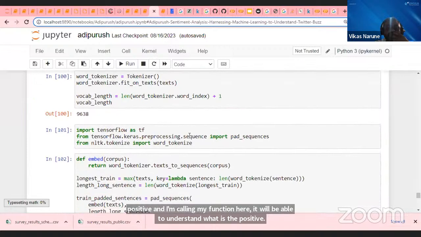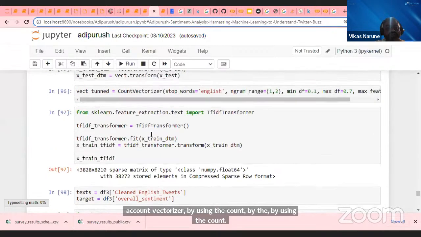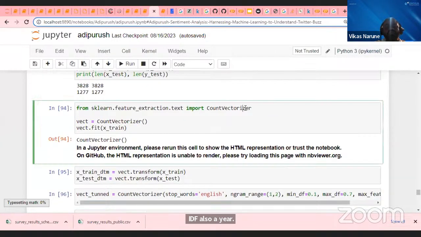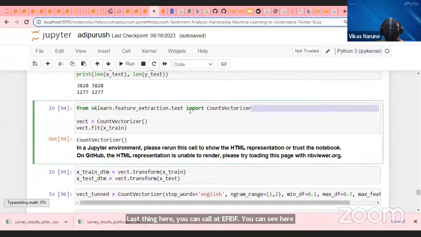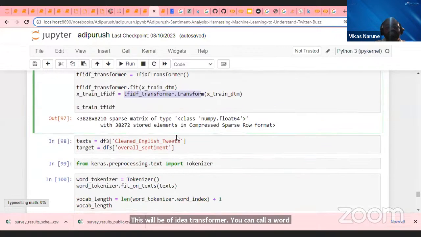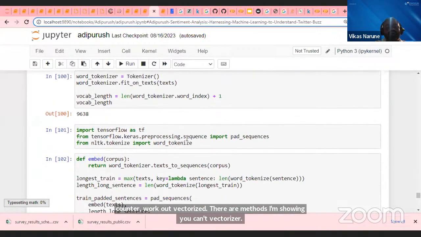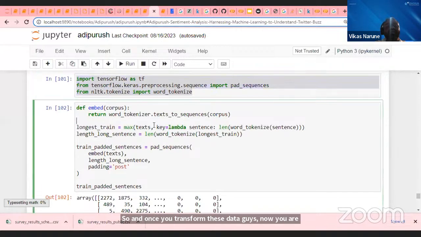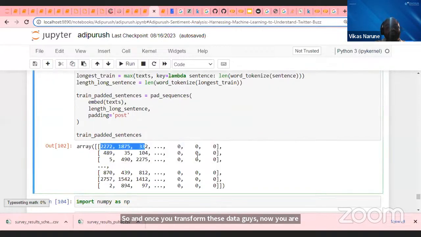Last thing is you can call a TF-IDF. You can see here we are calling the TF-IDF tokenizer also, this one TF-IDF transformer. You can call a word counter, word count vectorizer. These are methods I am showing you. Count vectorizer, you can call this TF-IDF, and from TF-IDF you can transform your data. Once you transform this data, guys, there is the advanced technique, word embedding, using Keras. I'll explain how it converts words into numbers, the word embedding layer.